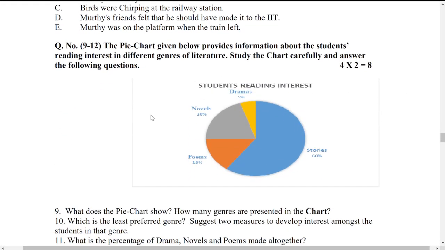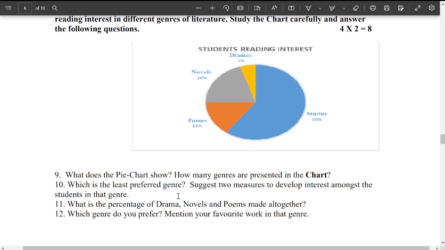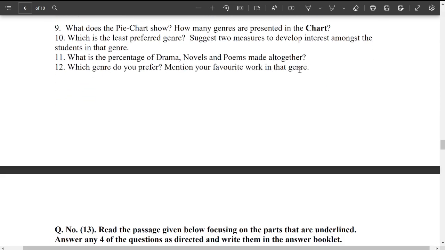Here you have a pie diagram, in the shape of a circle. There are some percentages given, and below that there are questions. Looking at this pie diagram, what do you understand? Looking at the picture, you have to answer these questions. You have 4 questions, 9, 10, 11, 12, and each one carries 2 marks. So it is altogether 8 marks.